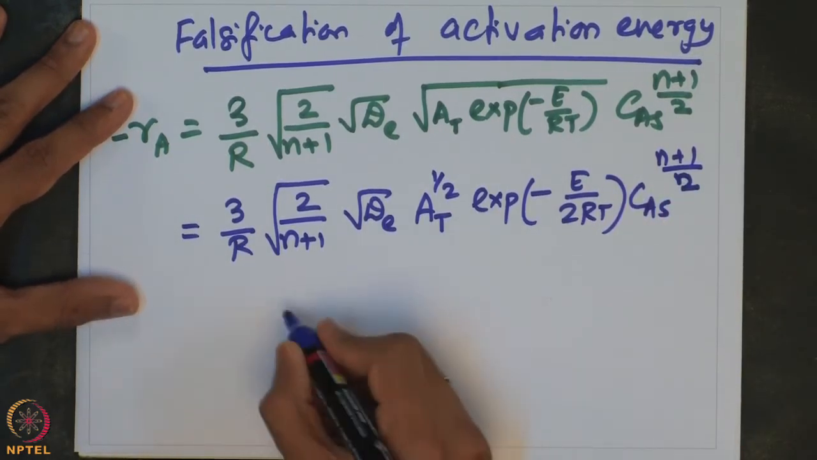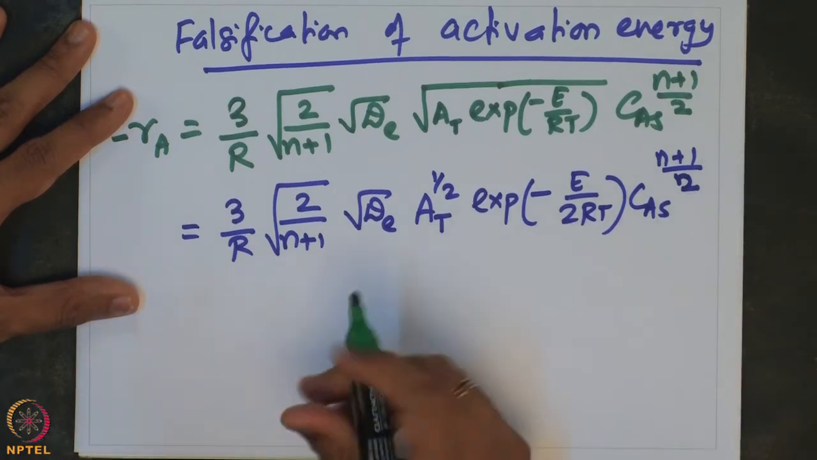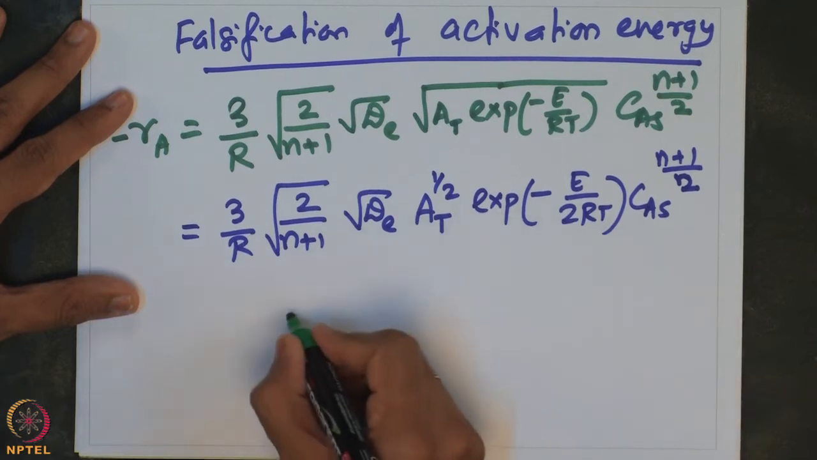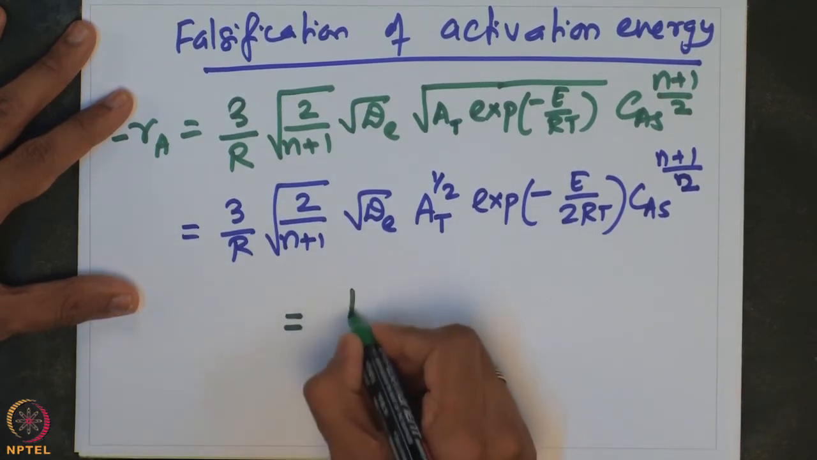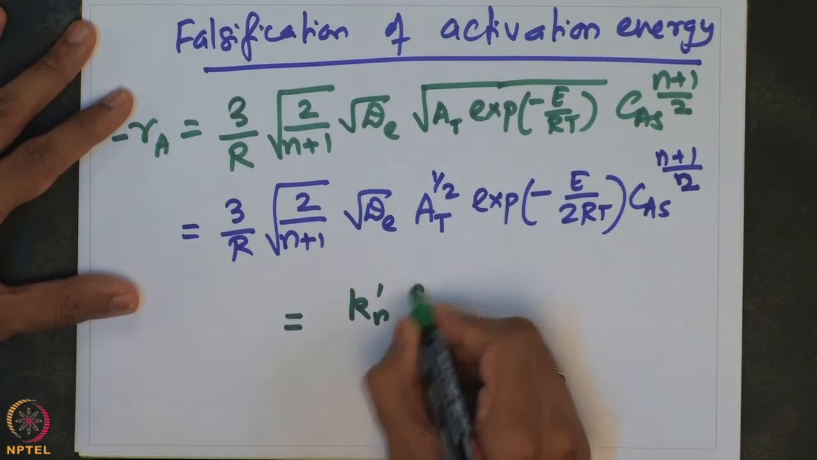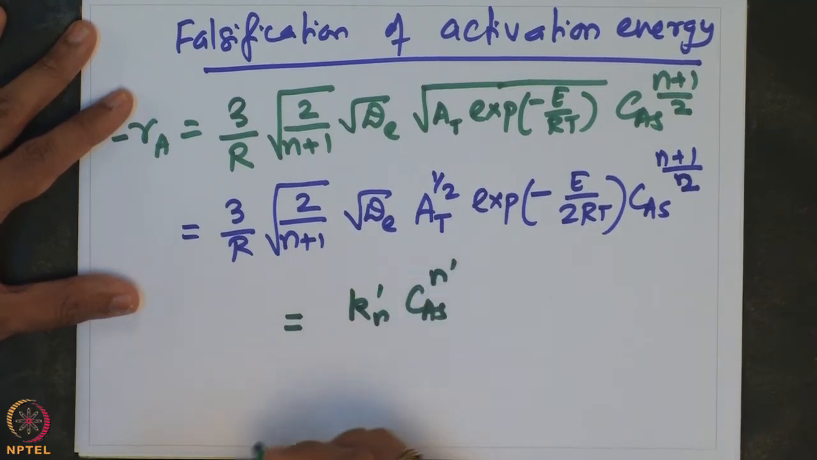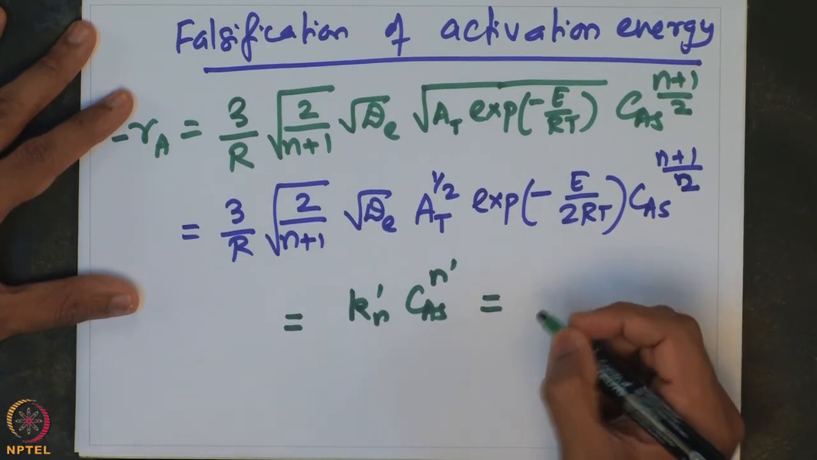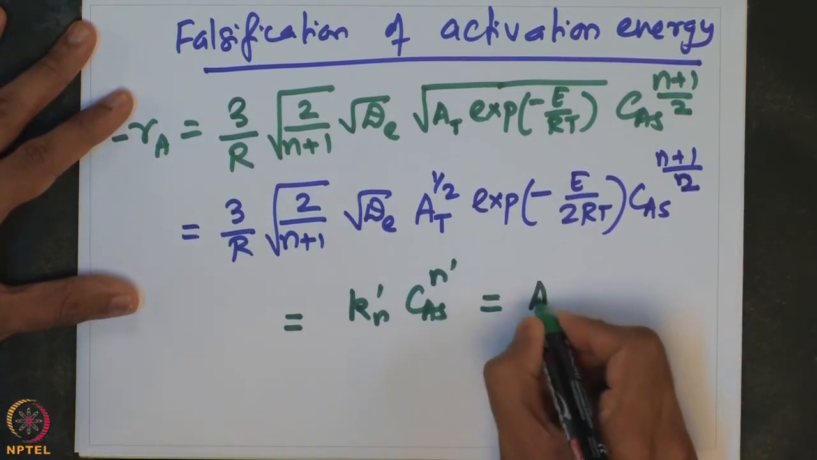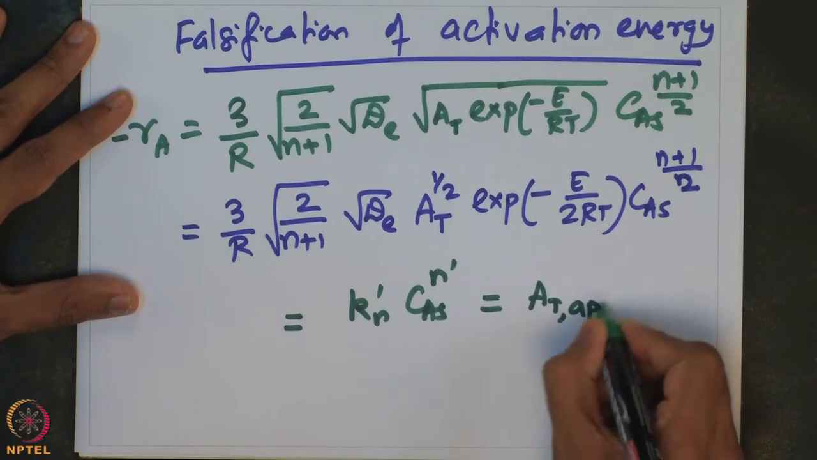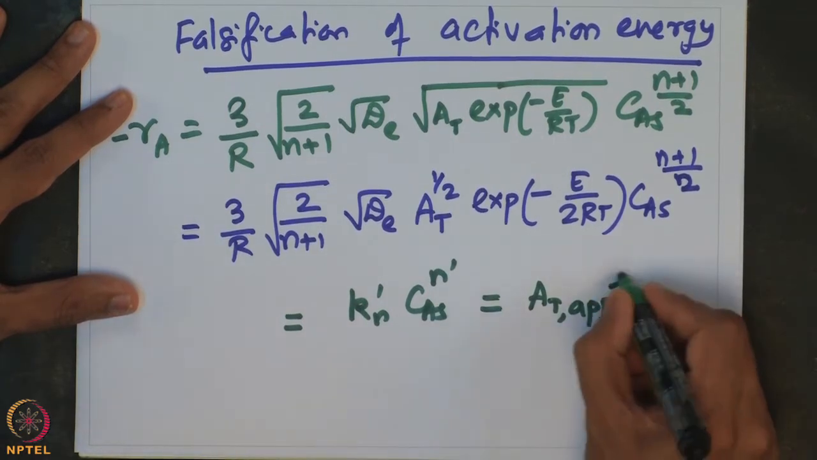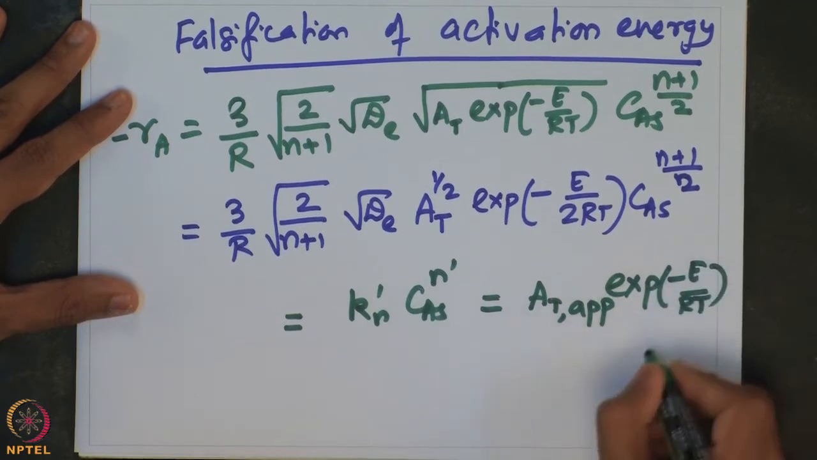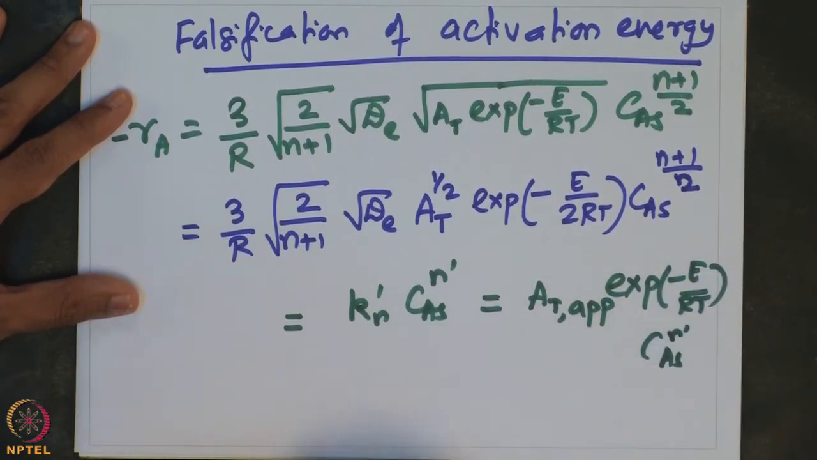So, now if I equate this to the observed kinetics based on the experimental data, that is essentially given by some Kn prime into CAS to the power of n prime, and I can write this also in terms of the frequency factor and activation energy. So, let us say that this is the apparent frequency factor, multiplied by exponential of minus E by RT into CAS to the power of n prime.